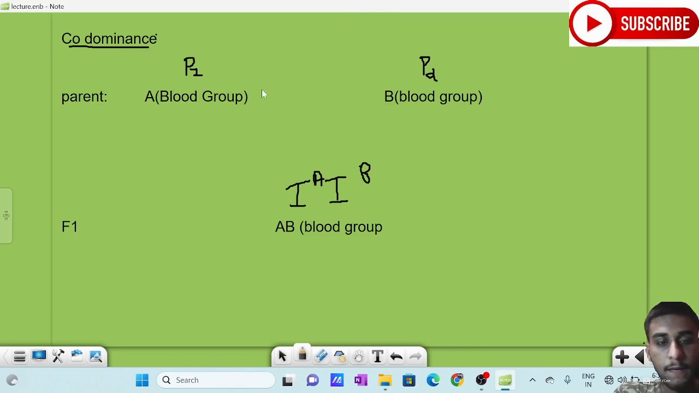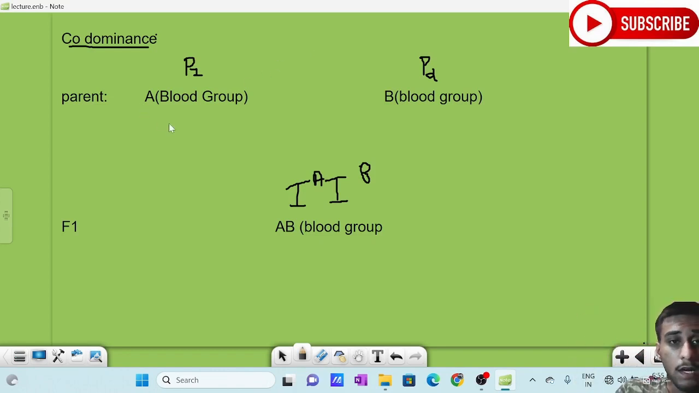Codominance. We are taking codominance. We can give an example of the ABO blood group system. We know that in the ABO blood group system, there are 3 alleles in a population. What are the 3 alleles? A, B, O, or IA, IB, i, where i is the recessive form. So here in the cross, we are taking parents which are homozygous dominant, two dominant forms, and we are crossing them and we are getting IA IB.